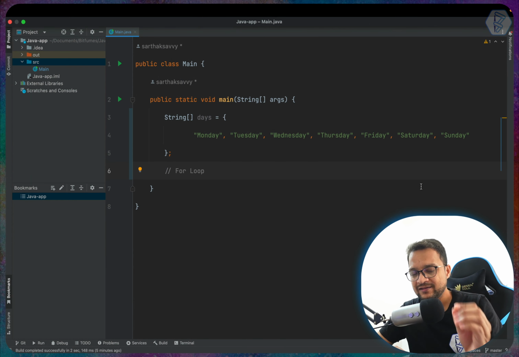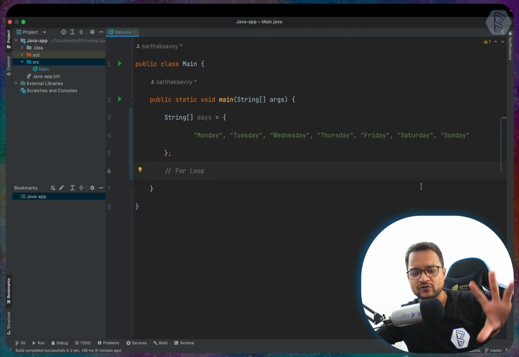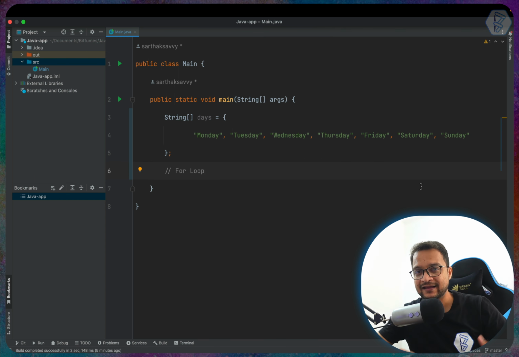The extremely essential part of every programming language is the loops. Now, a loop actually reduces your code and can be useful for many purposes. When you have a lot of data and you want to do similar kinds of things with every data, then instead of having if else statements or switch statements many times, you can just use a loop.